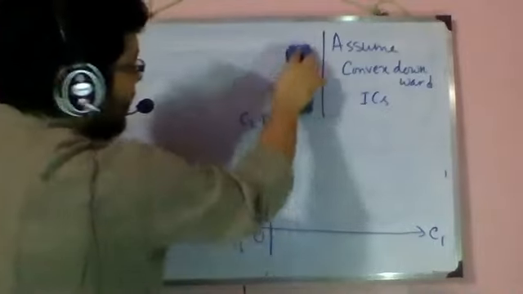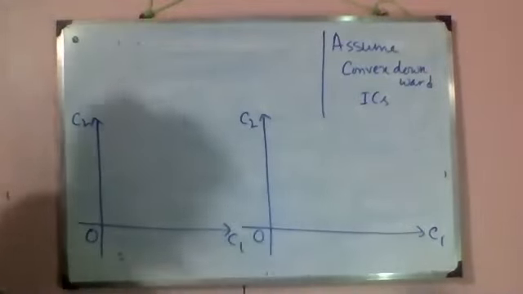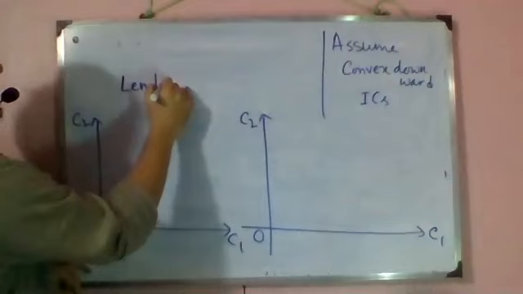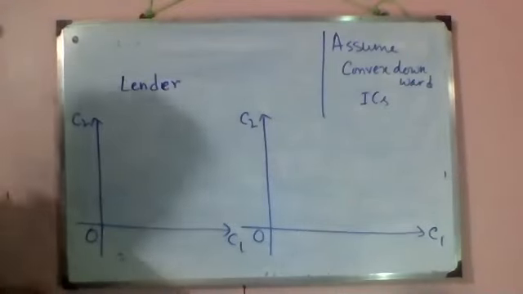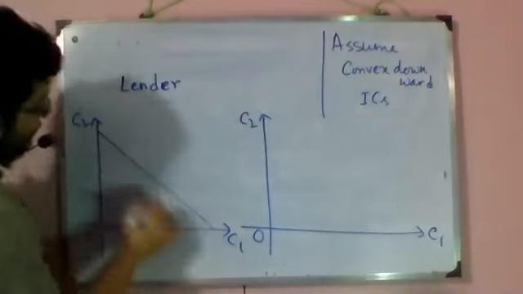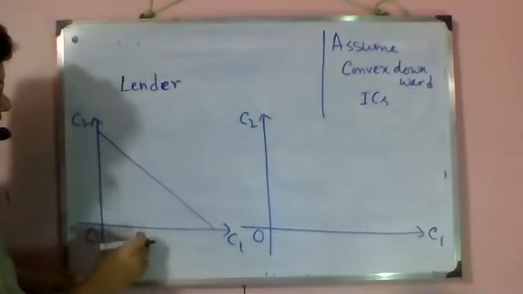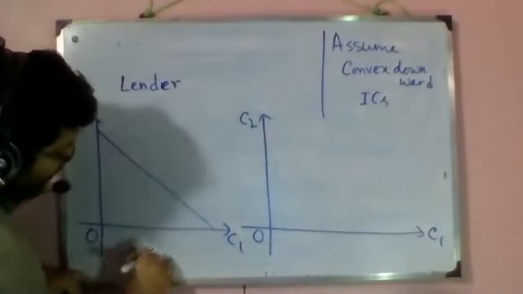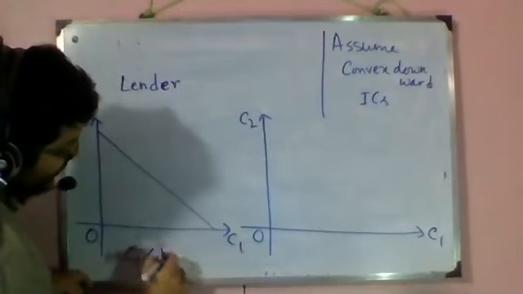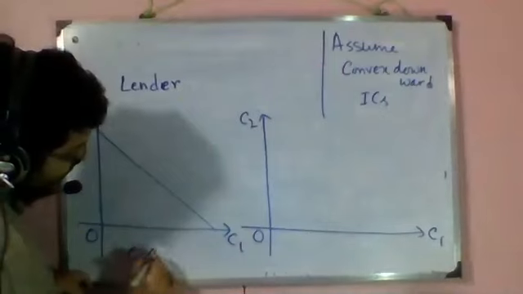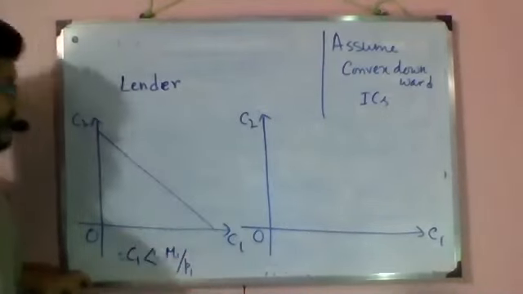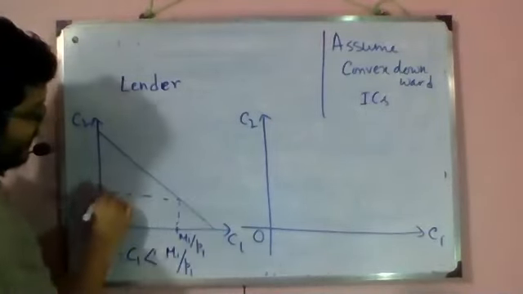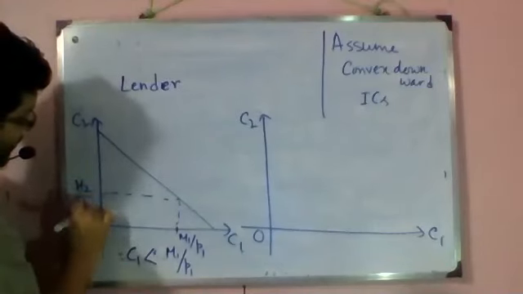And start with M1 by P1 and M2 by P2. So, okay. On the left side, I'm going to draw a lender. So lender means, if I draw this budget line, then C1 will be behind M1 by P1, right? C1 will be less than M1 by P1. So let's take M1 by P1 here at this point, so that we do not have any problem in drawing a lender's diagram.